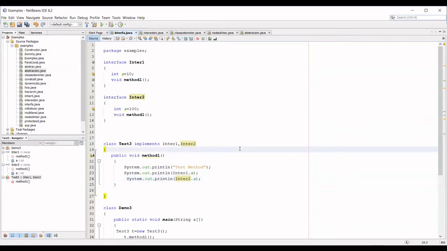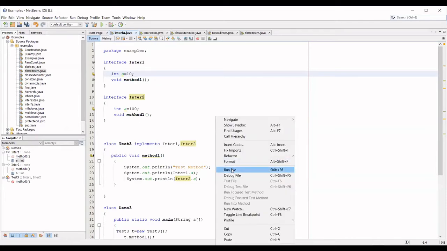I didn't declare any variable as static here. Did I prefix it with the static keyword? No. But by default, it is static. If a variable is static, it can be accessed using the class name. Here there is no class keyword, but instead of a class, I'm using the interface name, so using the name of the interface I'm accessing the variable. Is it clear? Yes, ma'am.